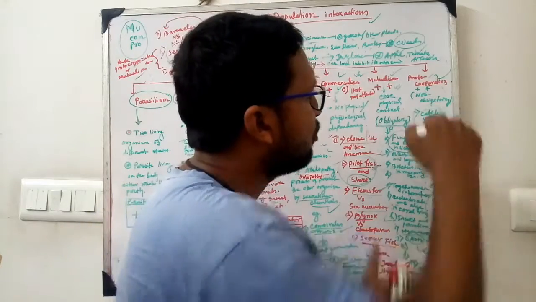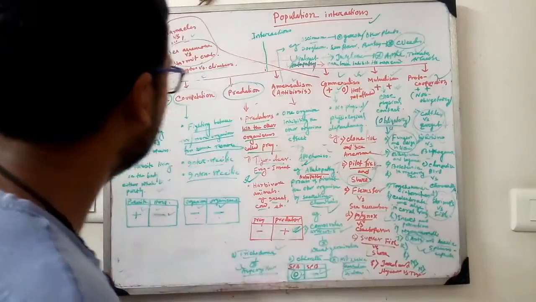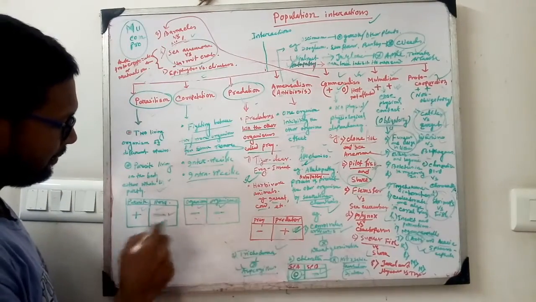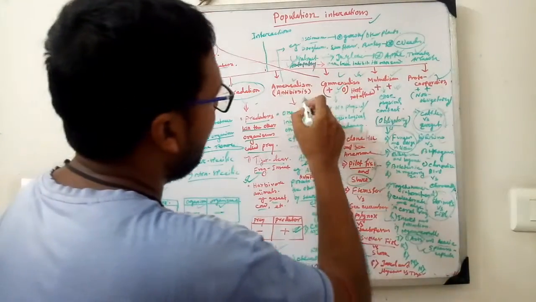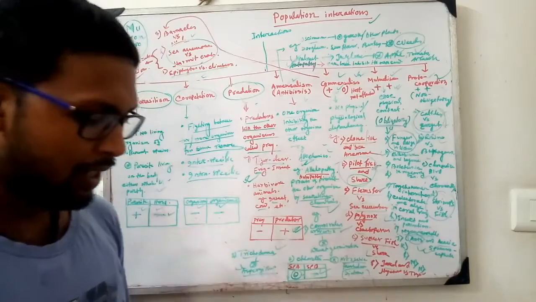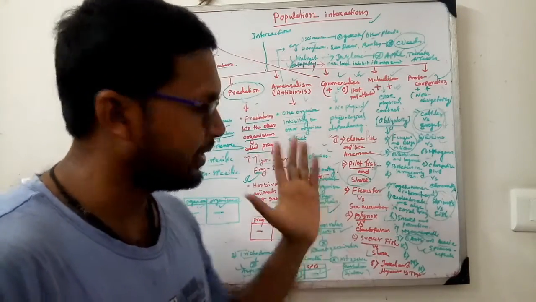But when it occurs, both are benefited. So this is protocooperation. So these are the relationships. Parasitism, competition and predation are harmful for some and beneficial for others. But amensalism, commensalism, mutualism and protocooperation are very close relationships, interesting, and very effective.